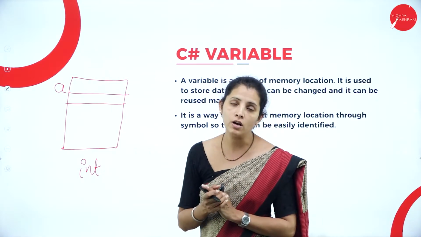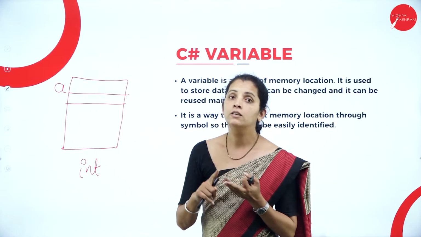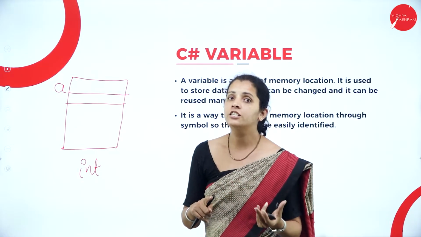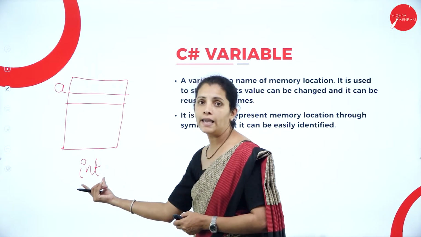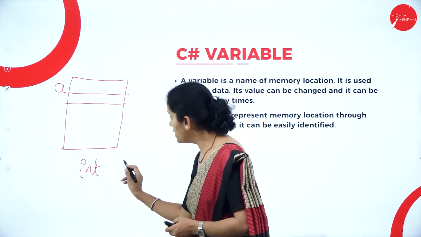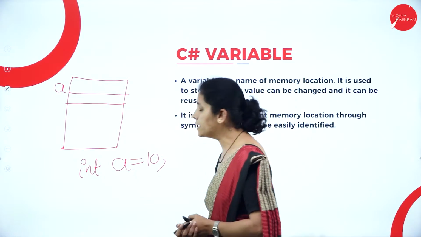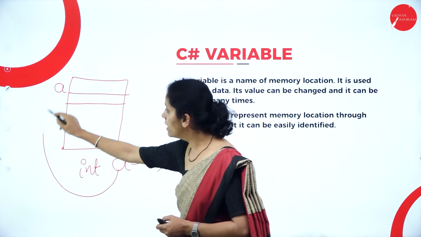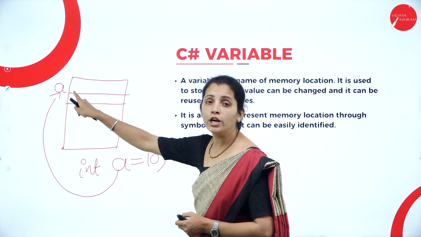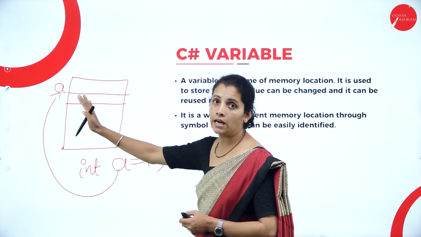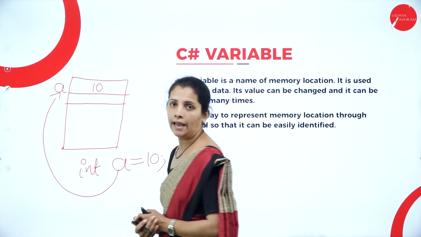Examples of basic data types are integer, floating point, double, character, string, etc. So here int is my value type, and if I write a equal to 10, then this a always represents a memory address, and in that particular address I'm going to store 10.